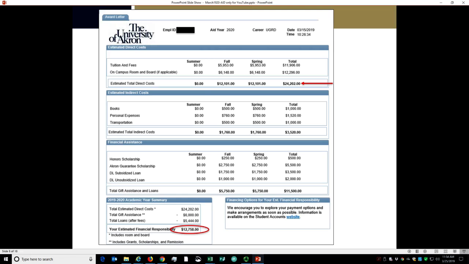Federal work study is not included in the summary because the funds are not immediately available to pay the bill when it is due. Work study is earned by finding a job and working hours to earn a paycheck. Please note that unlike the paper award letter, the online award letter's estimated responsibility does not include indirect costs, so you'll want to factor those in to have a better idea of your total out-of-pocket.